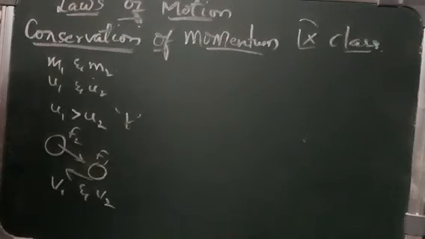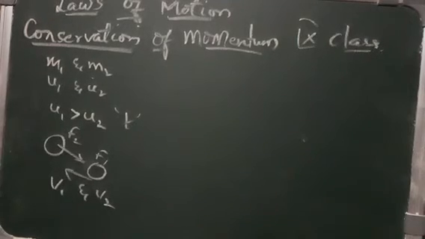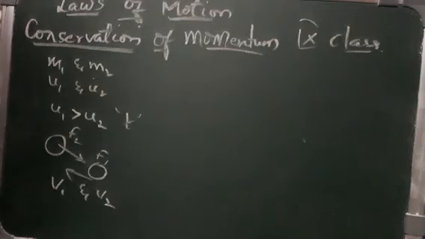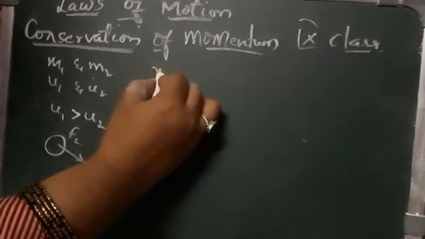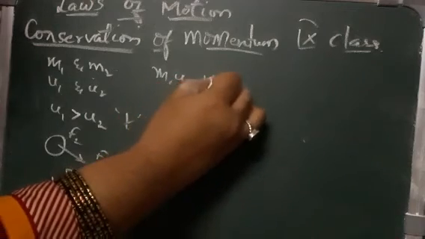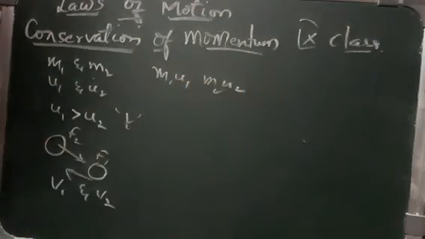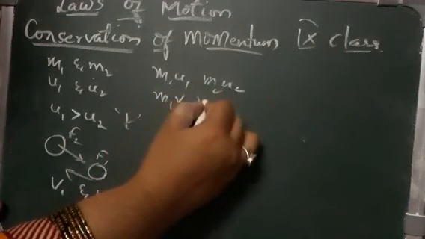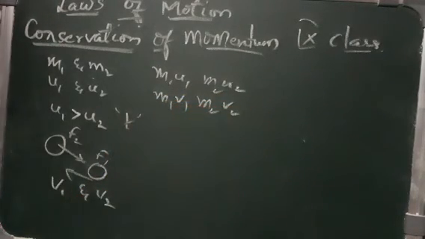As shown in the figure, you can see the collision of the marbles. The momentum before the collision can be written as m1 u1 plus m2 u2. After the collision, it is m1 v1 plus m2 v2.